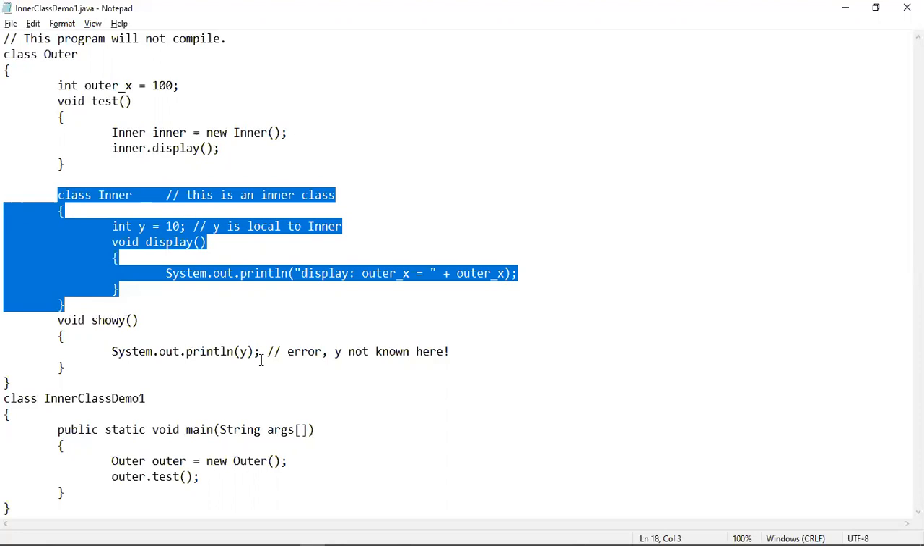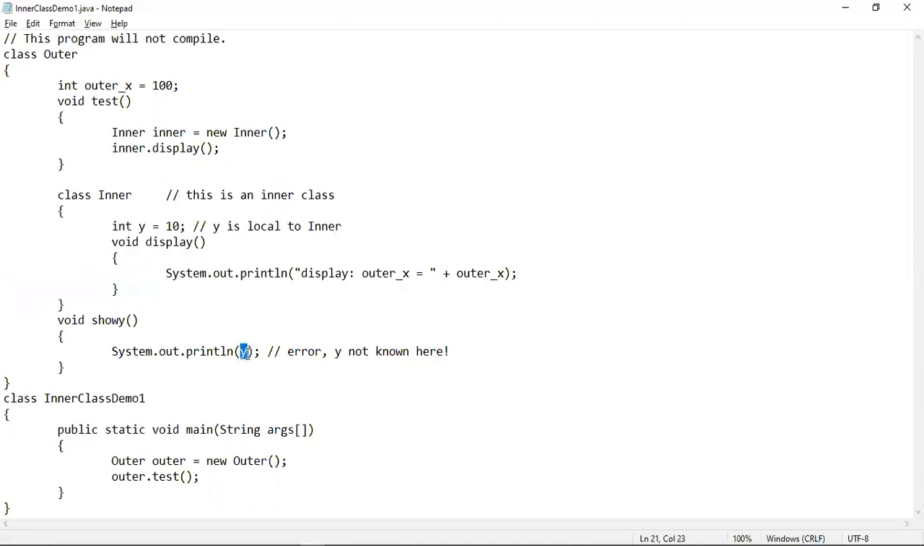So this is not going to execute, this is not going to compile even, this is going to give you an error. As y is not known here, because y is the variable of the inner class which is local to the inner class block. Whenever you come out from the inner class block, the variable will have no existence. So y is not known here. That's why if you want to access y from here, it is not going to compile. It is going to give you an error. Now let's execute the program to show you what kind of errors this program will give you.